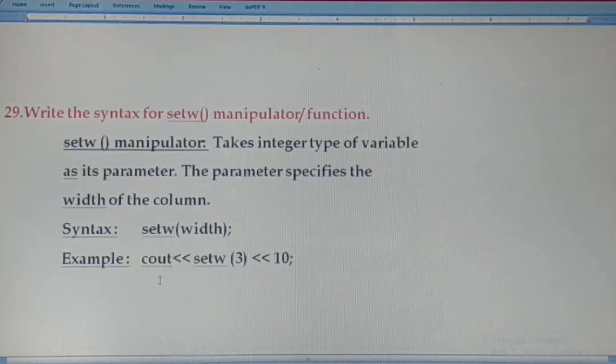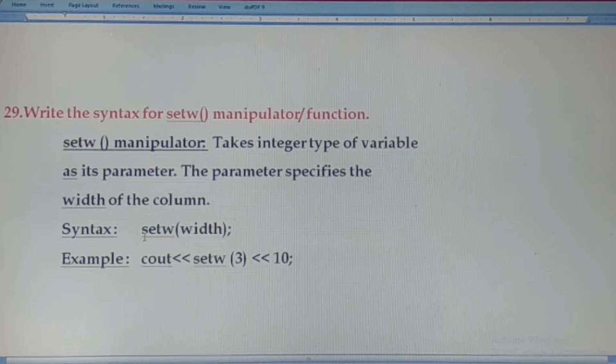The next question, write the syntax of the setw manipulator function. The setw manipulator takes an integer type of variable as its parameter. The parameter specifies the width of the column. Mainly the setw manipulator is used to set the width, the number of characters. In this example, cout setw(3), then 10. Then we are setting the output. The output will be of 3 characters. It is the use of the setw operator.